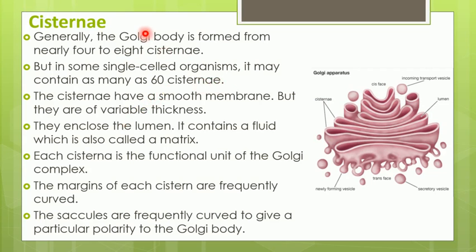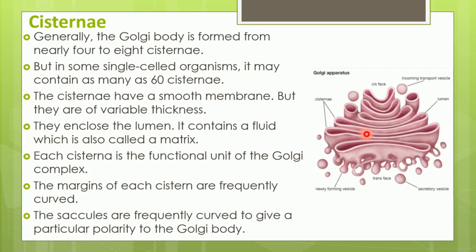Now if we see the structure of the cisternae, they have a smooth membrane and that membrane is variable in thickness. That means it does not have uniform thickness. This is the membrane of the single cisterna, the outer boundary of which is called the membrane. Inside this cisterna, you will find it encloses a hollow space.